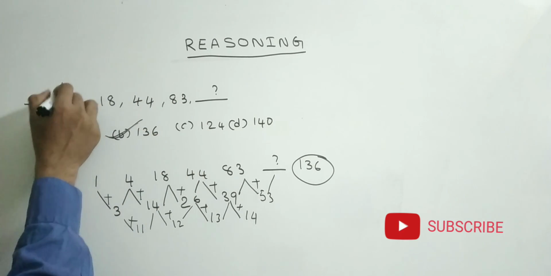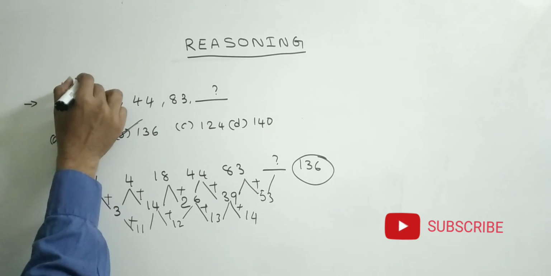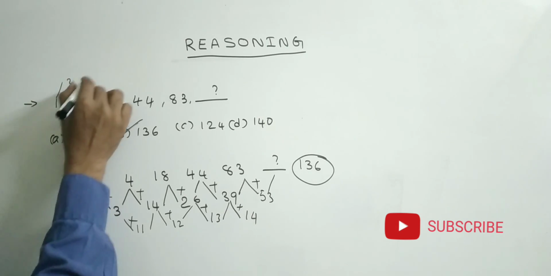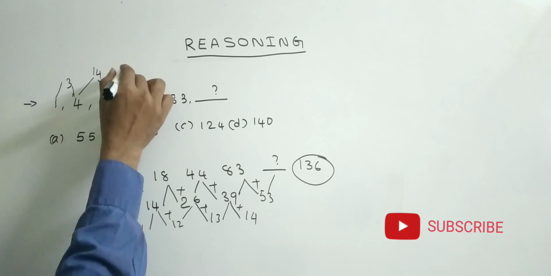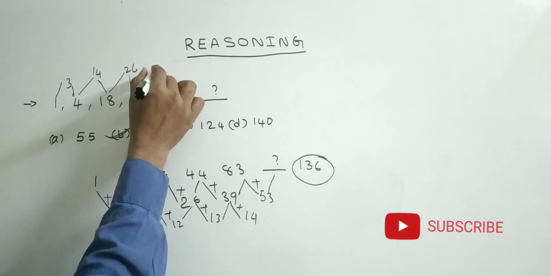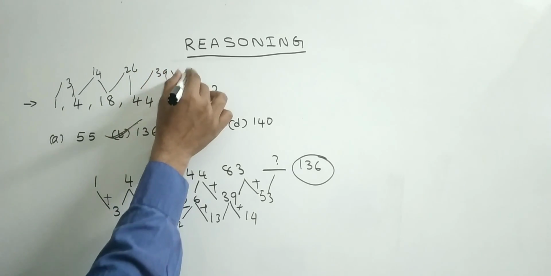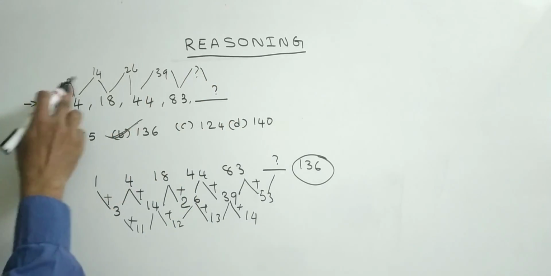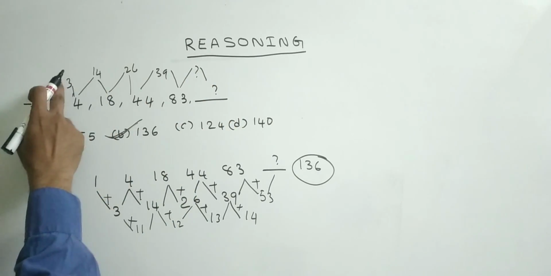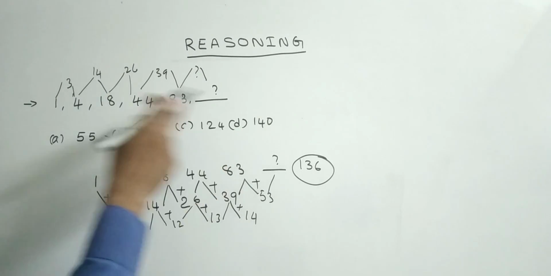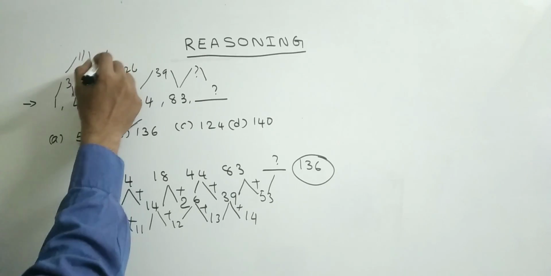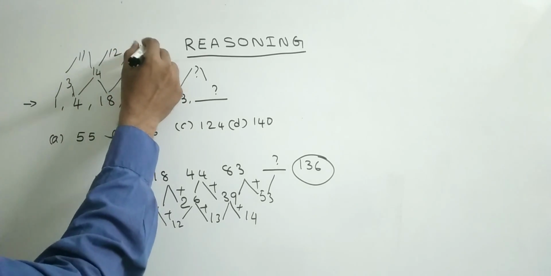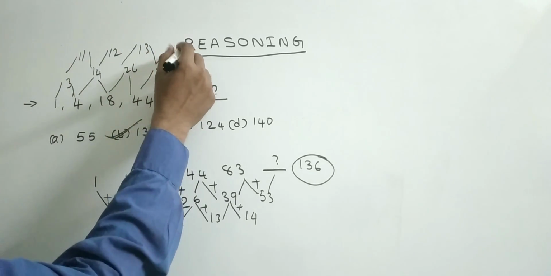Here also we can write it too. Here difference is 3, here difference is 14, here difference is 26, here difference is 39. So here we have to find what is the difference. See friends, here nothing is there. These numbers are not nearer to any cubes, any squares of the numbers. So again I went for difference. Here 11, here 12, here 13, next 14 will come.